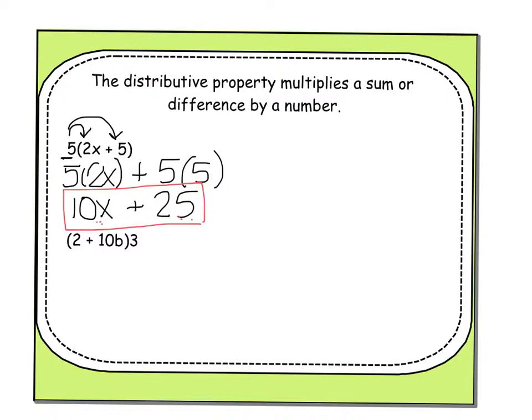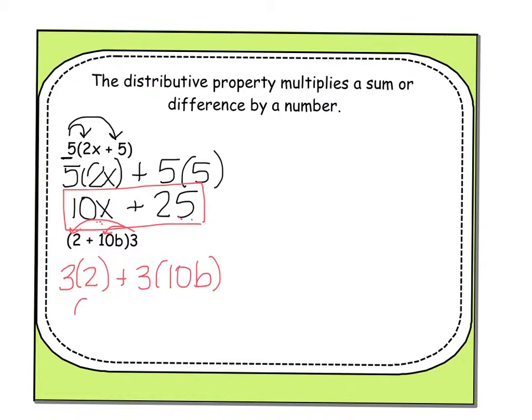On the next example, you'll notice that somebody came to the back door or the side door, however you want to look at it. Still, the only way for them to get in is to shake hands with everybody. So the 3 has to shake hands with the 2, plus the 3 has to shake hands with the 10b.